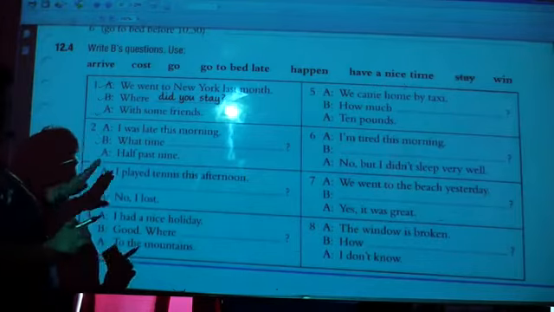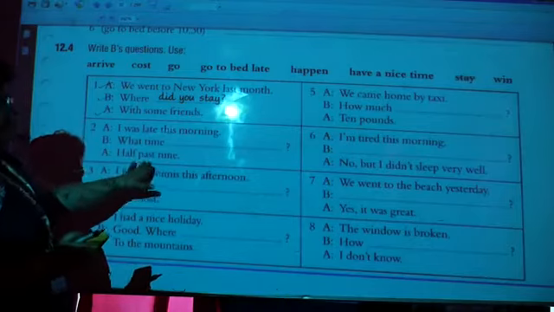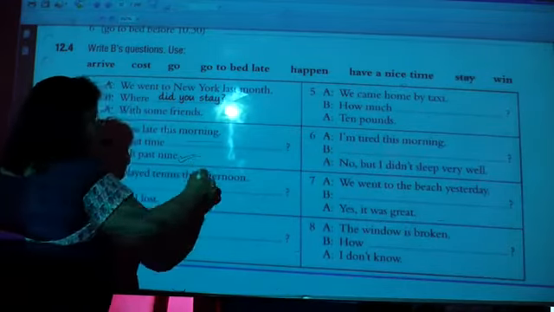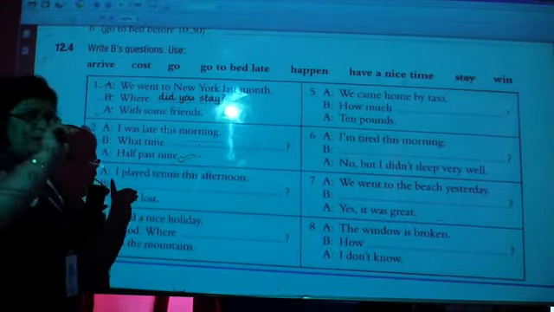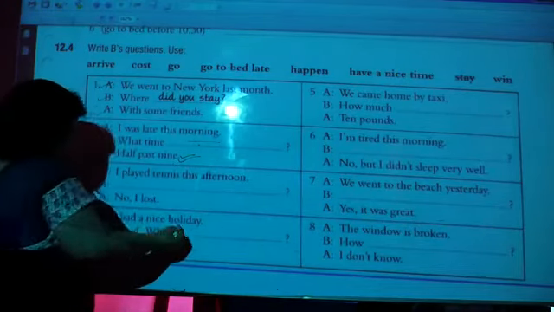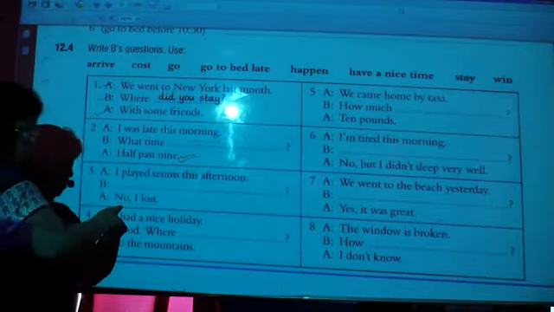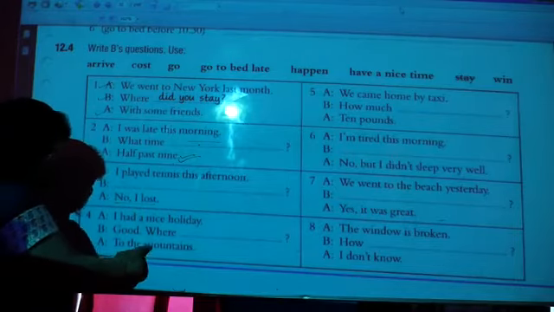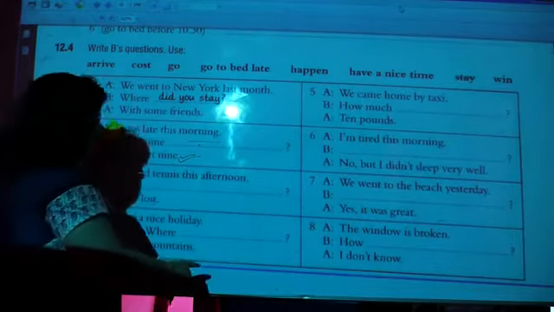Okay? So, I was late this morning. What time did you come? 9:30. So this question has to be according to this answer. Before framing the question, look at the answer. It should be according to the answer, right? I played tennis this afternoon. No, I lost. Did you win? No, I lost. I had a nice holiday. Good. Where did you go? To the mountains. Got it?